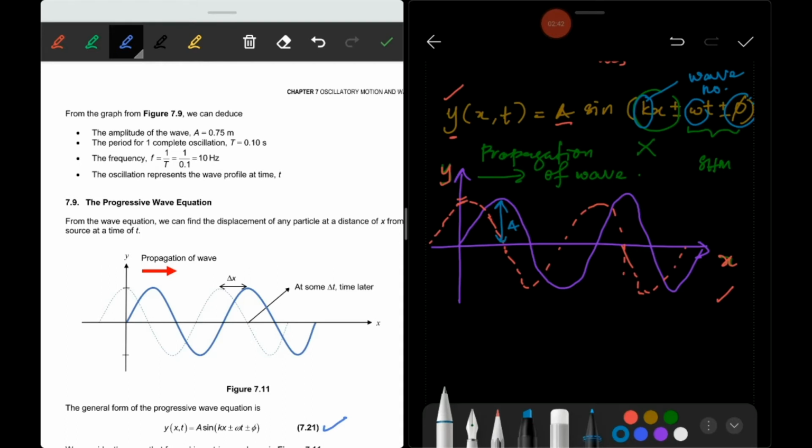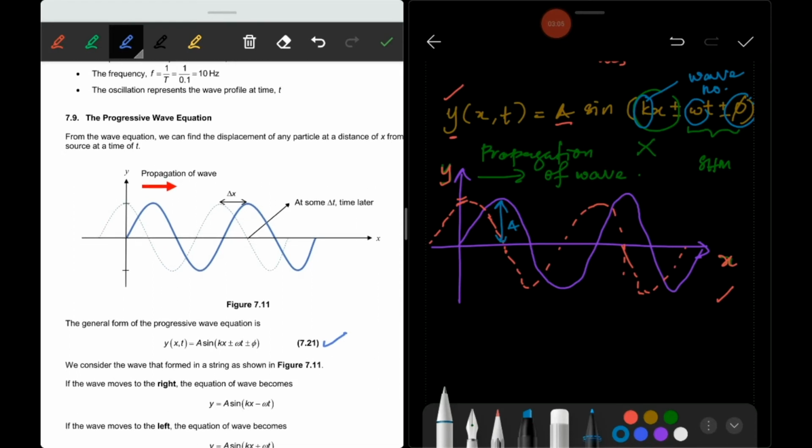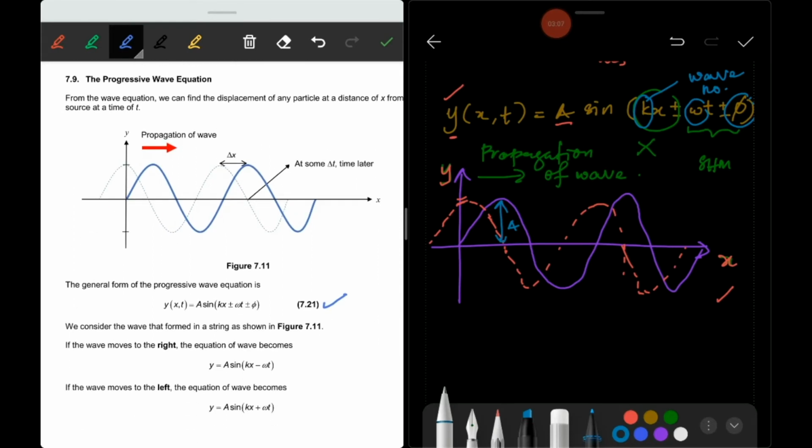K shows the direction of wave. If there is a propagation of wave, there is a wave number which shows the propagation of wave. In simple harmonic motion there is no propagation, that's why there is no kx in the equation.